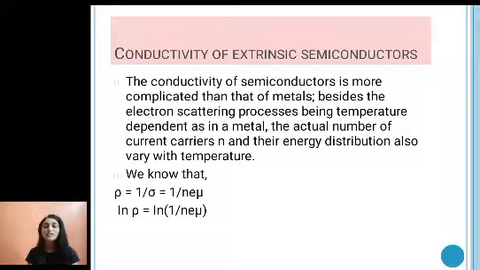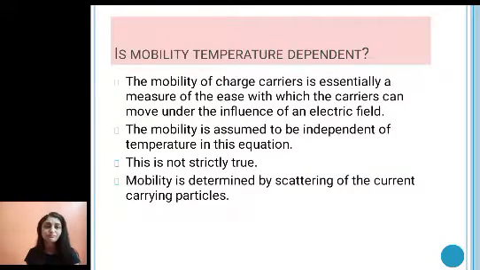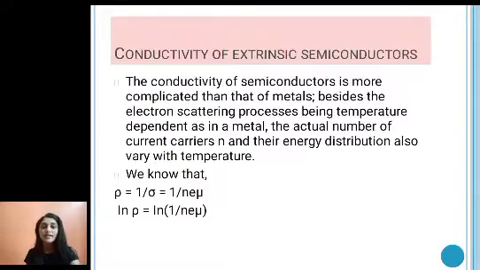So log rho equals log of 1 upon Ne mu. I have just taken log on both the sides. Now, is mobility temperature dependent or not? If you look at this equation, 1 by sigma equals 1 upon Ne mu, so I can find out the value of mu. Mu will be equal to sigma upon Ne.